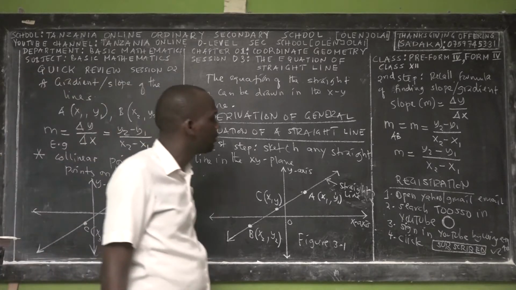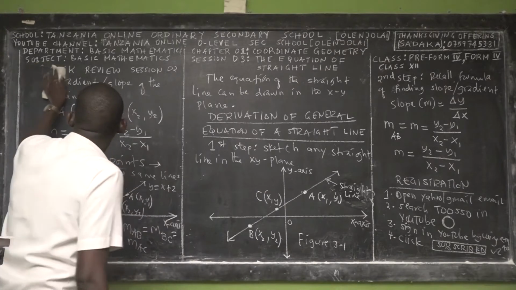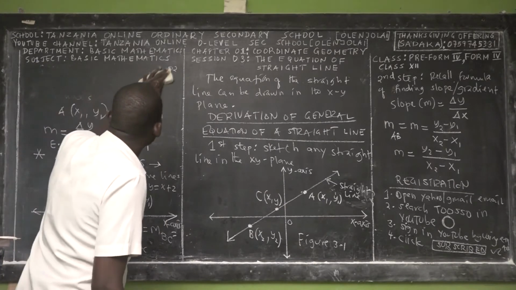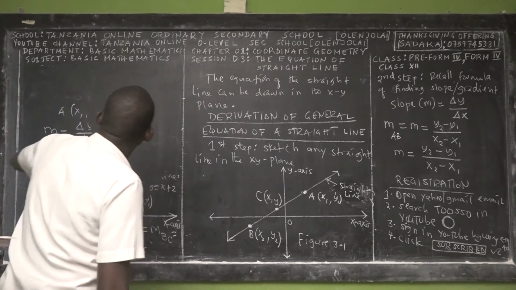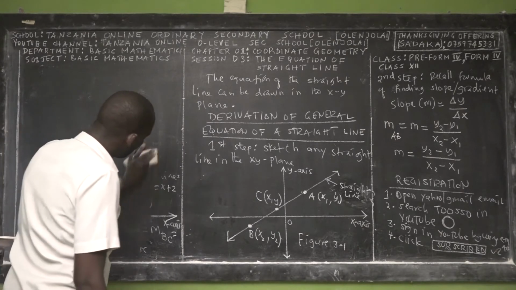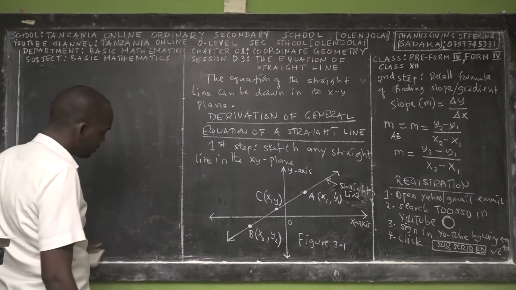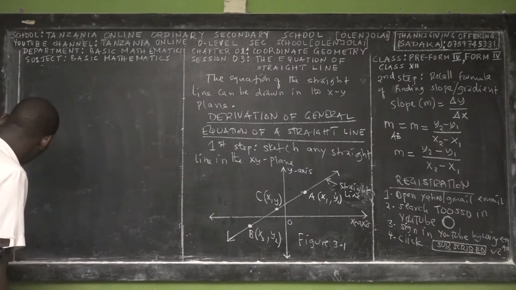Once we find the slope, the next step is to think on how we can find the equation. We know the gradient of the line. We know either of the 2 points, point A and point B, given as coordinate geometry.